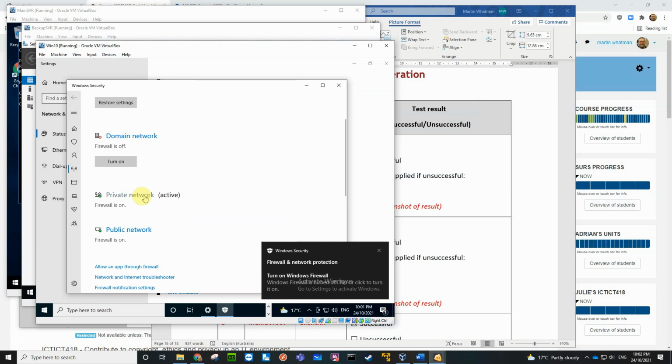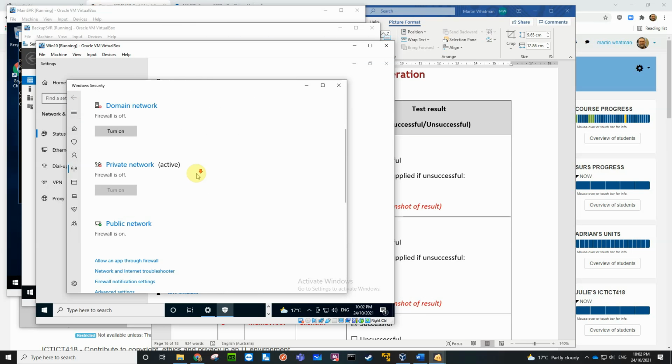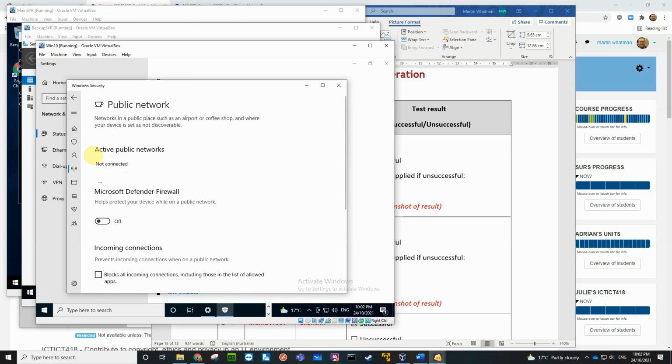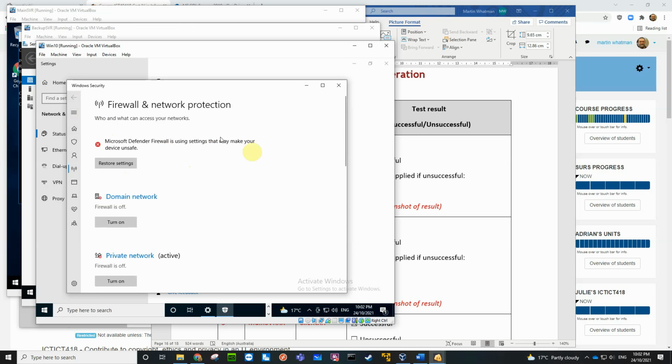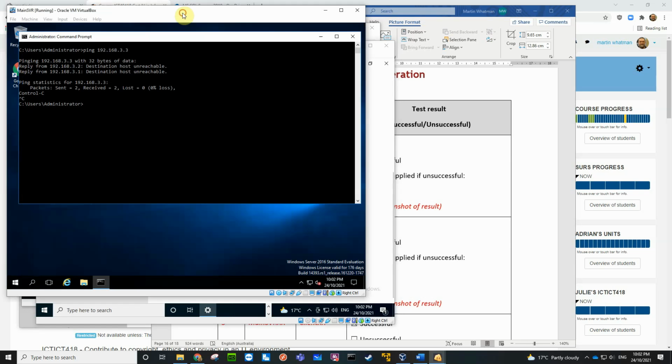Yeah, it's having a bit of a dummy spit, but that's okay. Public network is still on. Okay, so all the firewalls are off, which will allow everything to ping to everything.